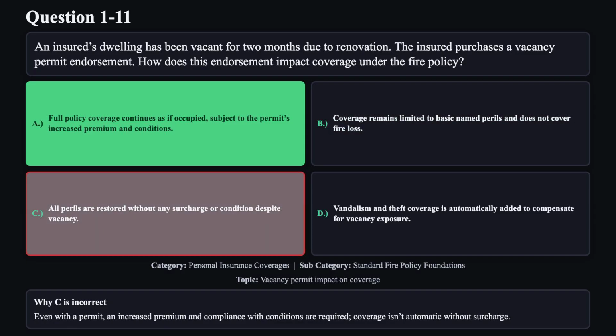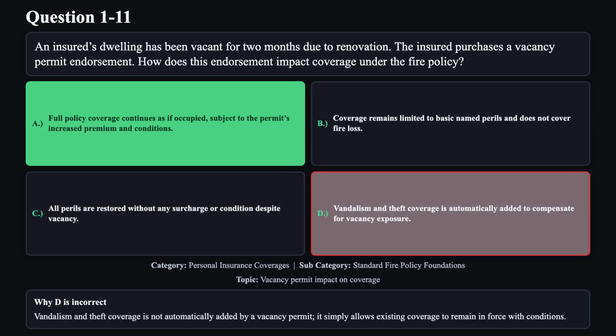Reason C is not correct. Even with a permit, an increased premium and compliance with conditions are required. Coverage isn't automatic without surcharge. Reason D is not correct. Vandalism and theft coverage is not automatically added by a vacancy permit. It simply allows existing coverage to remain in force with conditions.